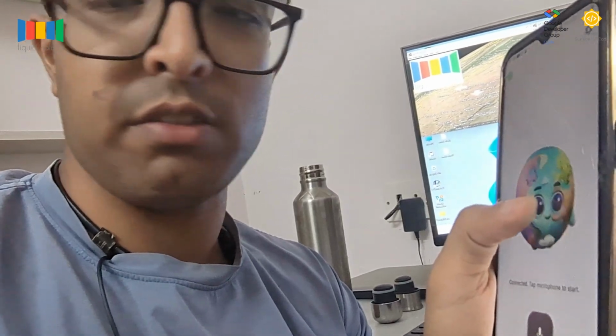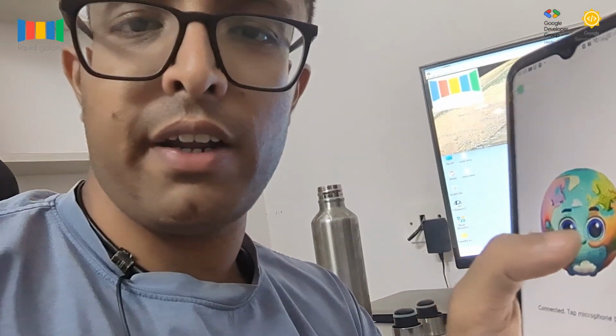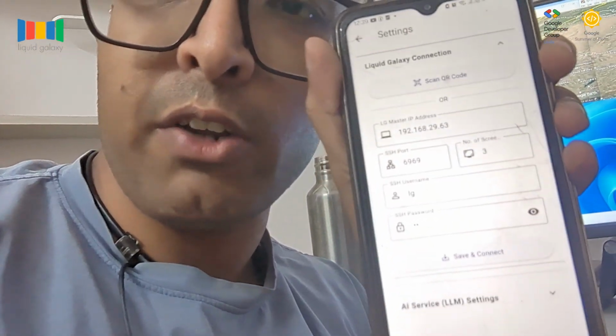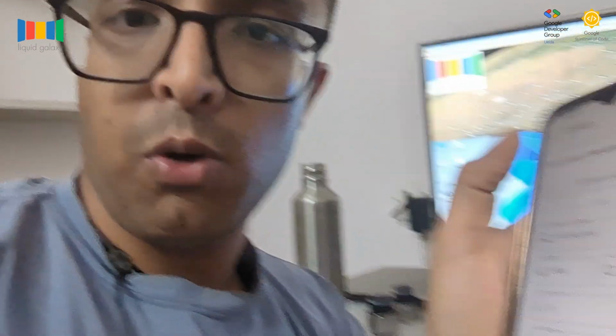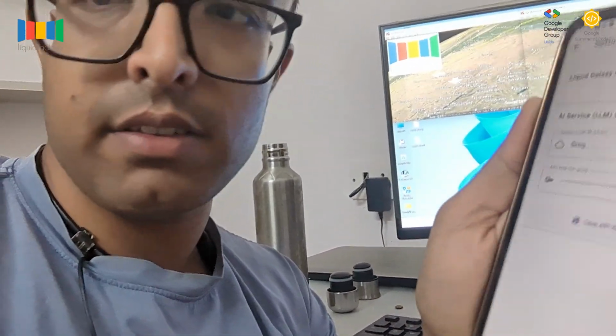Here the app starts with a cute little 3D mascot. You can just play around with it, just toggle it around, just a widget. Yeah, it is just there for the fun. And let me just show you the settings. It is already configured, it is already connected to my Liquid Galaxy, so all the input fields are filled, and it can also scan a QR code to connect. And below it are the API settings.